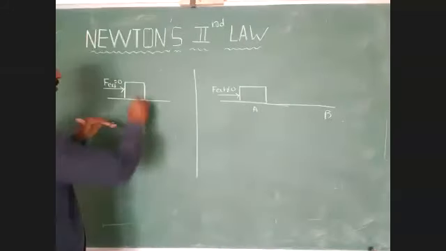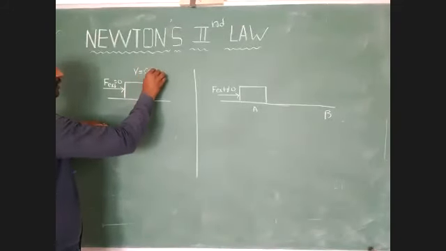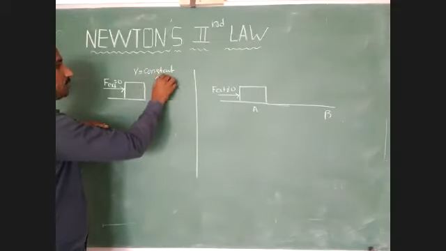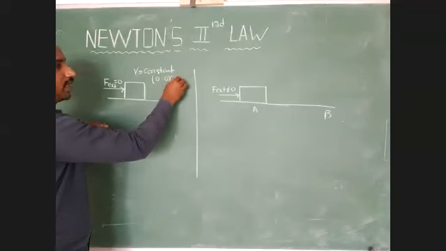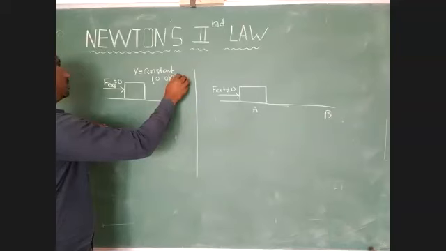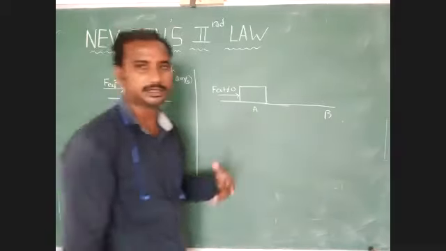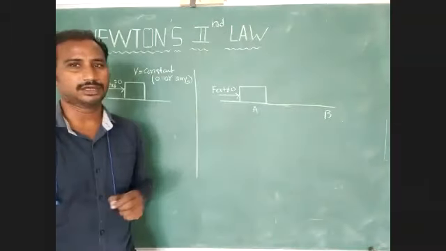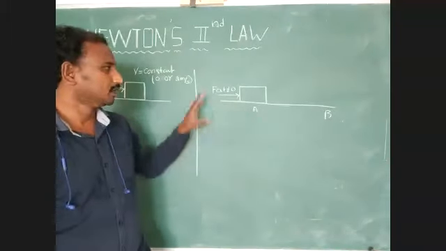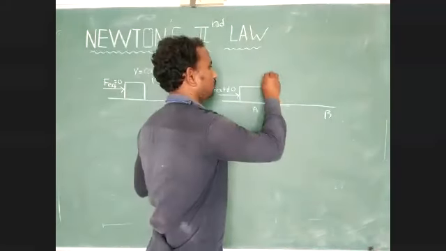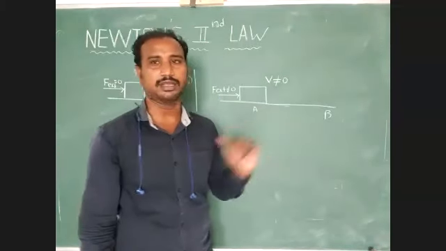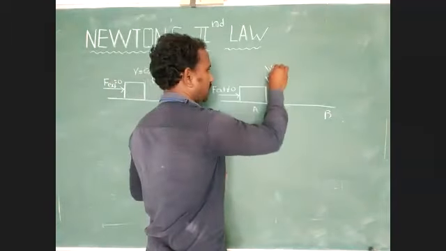But here velocity is constant, 0 or a fixed value. Maybe we have to represent a fixed value, maybe 2 meter per second, 3 meter per second, or n meter per second. It is one fixed value. The body is moving with a constant velocity, or the body is at rest on a horizontal surface. But here, velocity is not constant. Velocity not equal to 0. But here, velocity is variable.